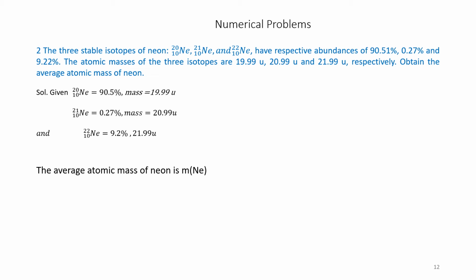Therefore, the average atomic mass of neon: we have to add simply these values, that is 90.51 into 19.99 plus 0.27 into 20.99 plus 9.22 into 21.99, into 10 to the power of minus 2. That is equal to 20.18 atomic mass unit. This is the answer.